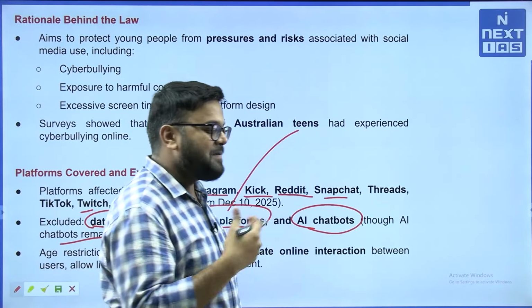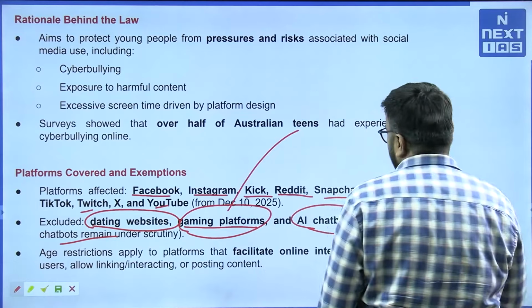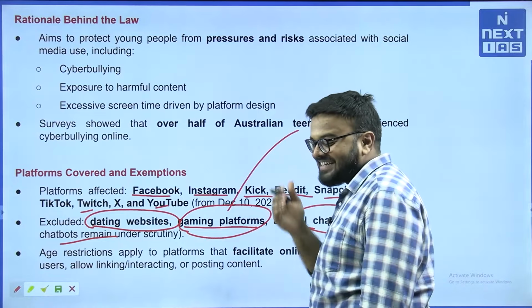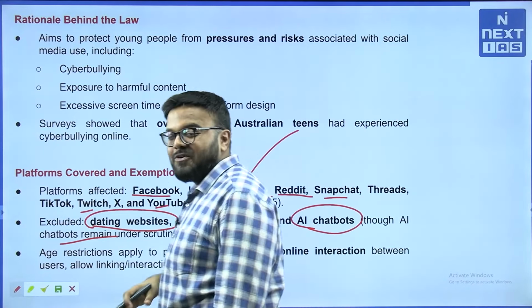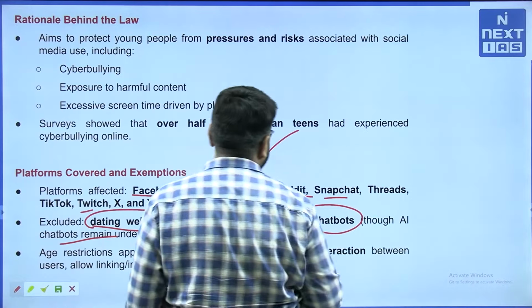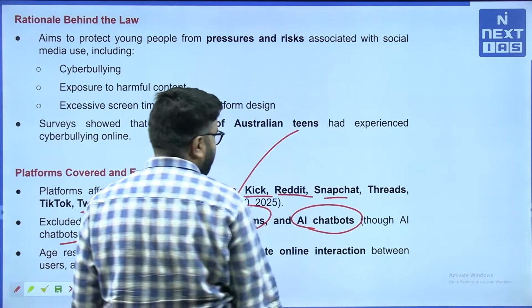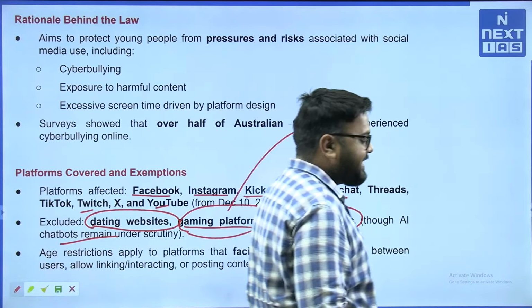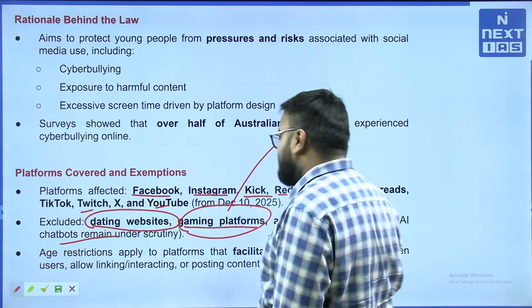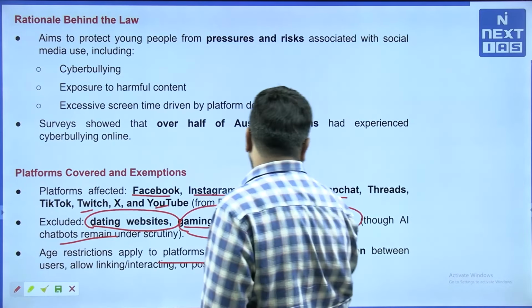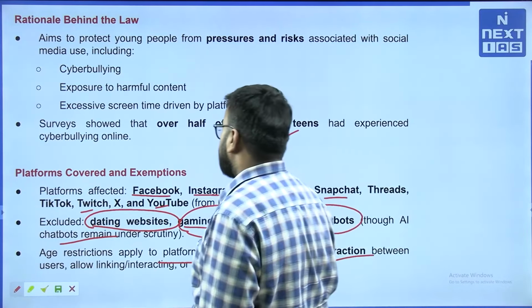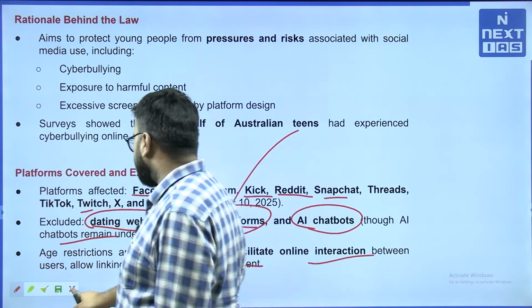Maybe there may be a Gen Z or Gen Alpha revolt in Australia if they did this. So, to avoid that revolt, they have at least not included gaming platforms and dating websites. Age restrictions apply to platforms that facilitate online interaction between users, allowing linking, posting content, etc.